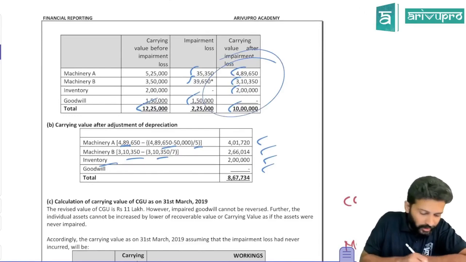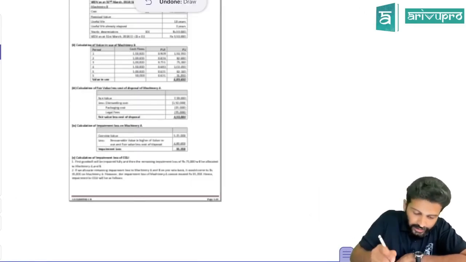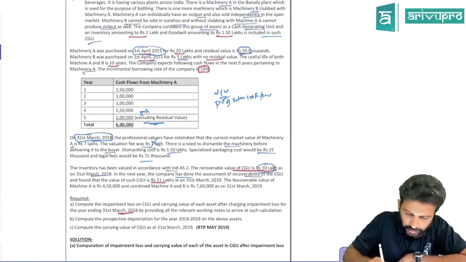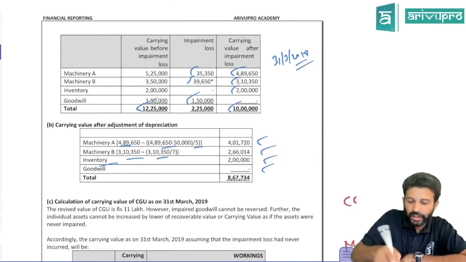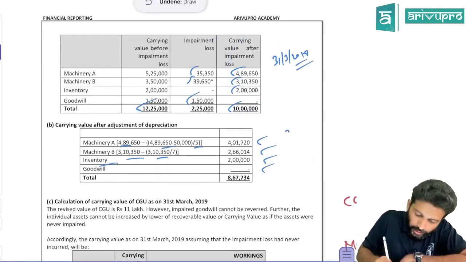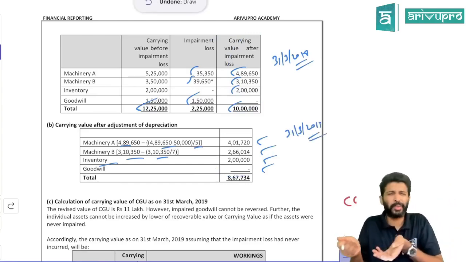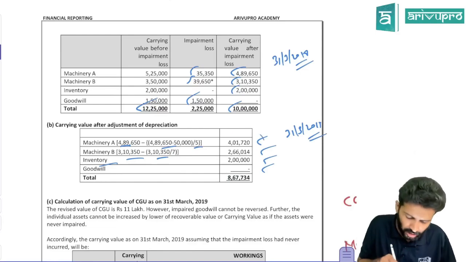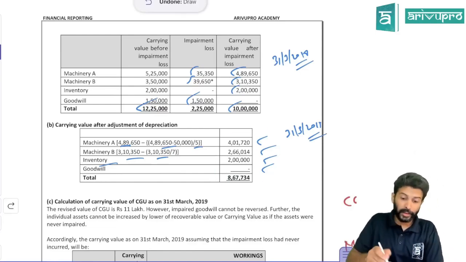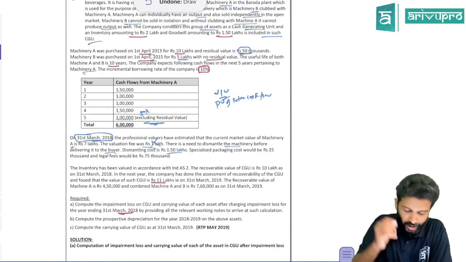So in this particular year, 31st March 2018, I think this was, yes, you did impairment loss, and after impairment loss, this was the carrying amount. And one more year passed. Thus on 31st March 2019, 1 year has passed, so you have used the asset for 1 year. So you have deducted 1 year ka depreciation and got the revised carrying amount. So why are you doing it for next year? They've given a little extra drama, one last step.